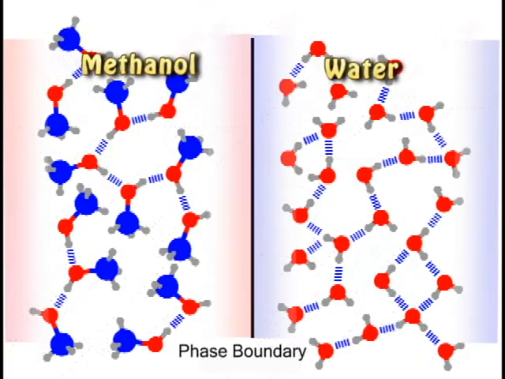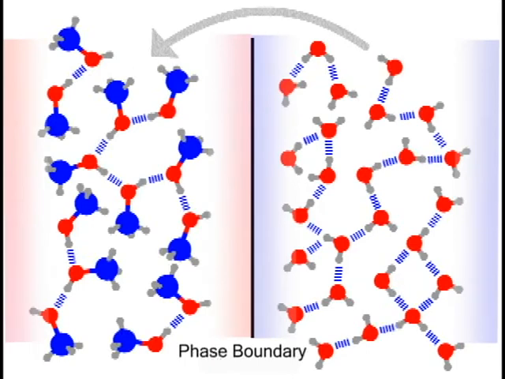When water and methanol mix, a methanol molecule would be transferred from the methanol phase into the water phase, or a water molecule would be transferred from the water phase into the methanol phase. Both would occur because this is an equilibrium process across the phase boundary. But let's only consider the transfer of a methanol molecule into the water phase.